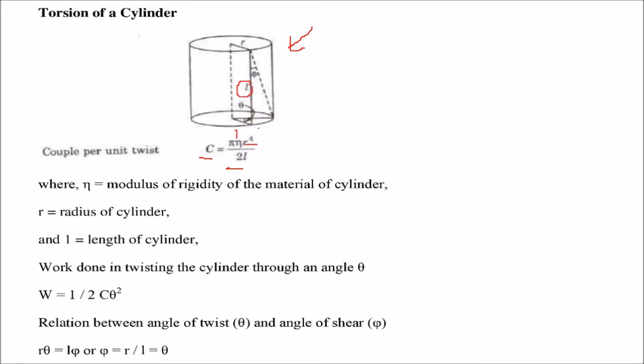So the work done in twisting the cylinder through, say, angle theta, we are twisting it with angle theta, is given by W equals 1 by 2 C theta square. And there is a relationship between this angle of twist theta and this phi, the angle of shear, which is r theta equals L phi. You can say phi equals r by L theta.